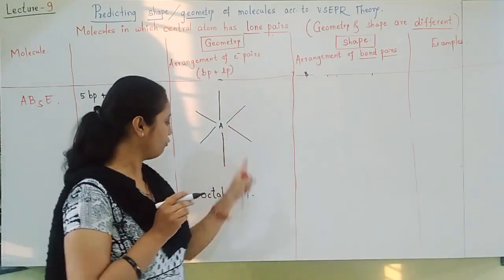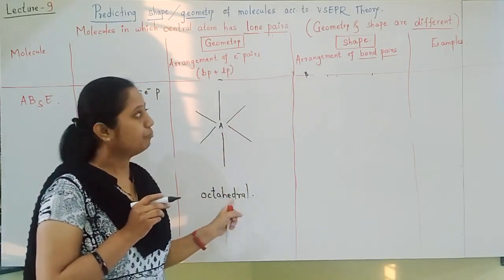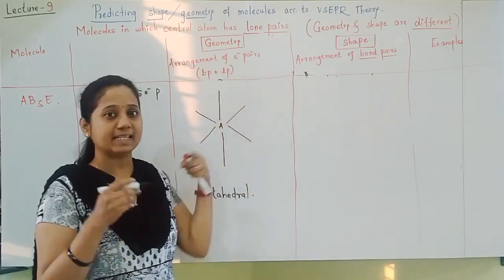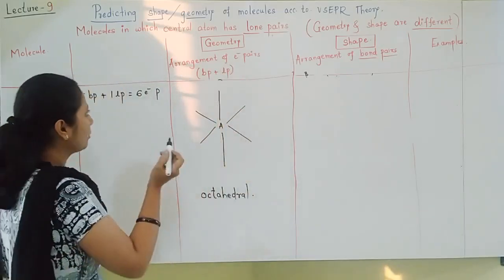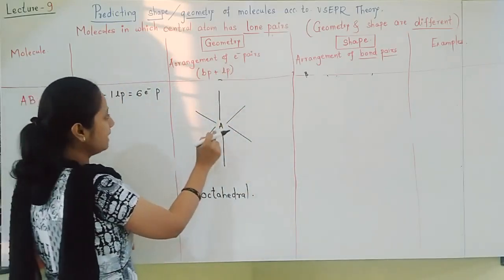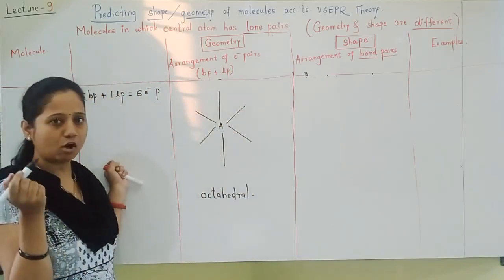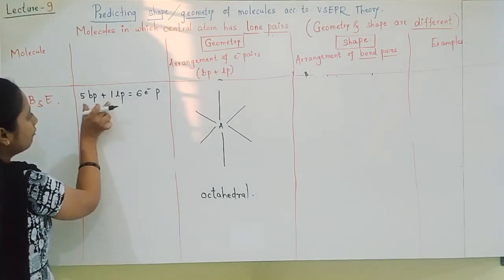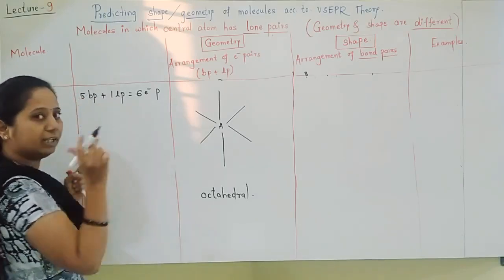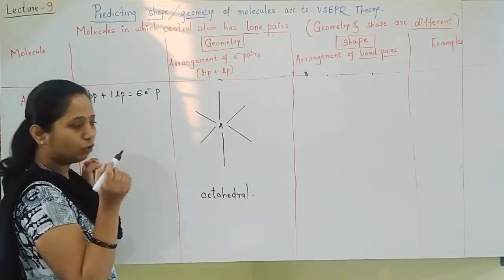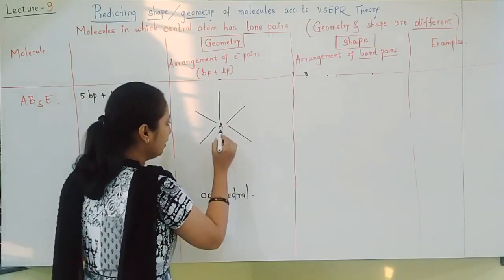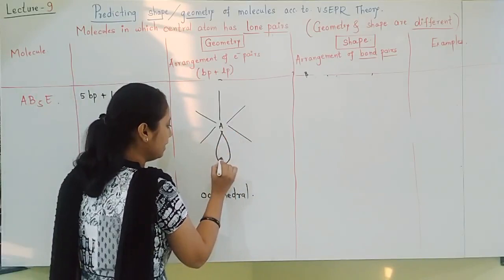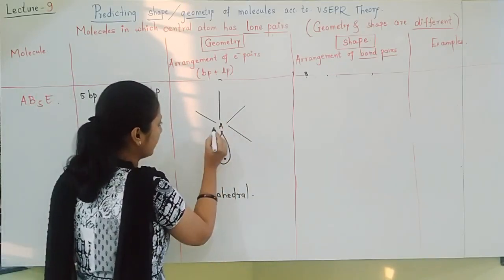The shape expected was octahedral, but what it becomes is the actual shape. 6 electron pairs always arrange themselves in an octahedral manner. Now in that we have to show 5 bond pairs and 1 lone pair. Only 1 lone pair is there. That lone pair arranges itself in such a way that minimum repulsion will be there.